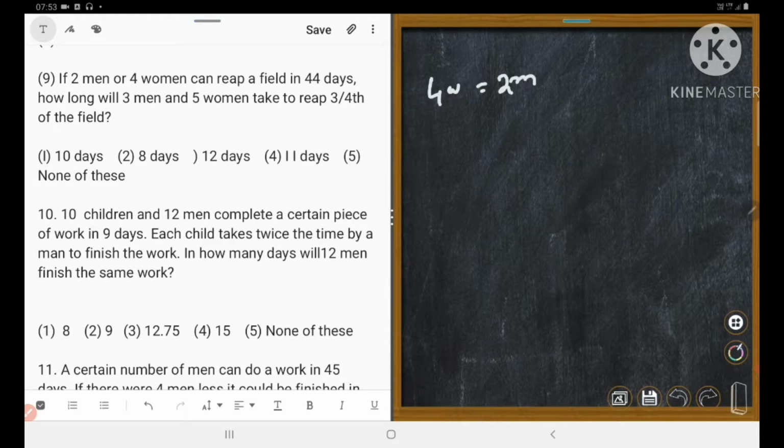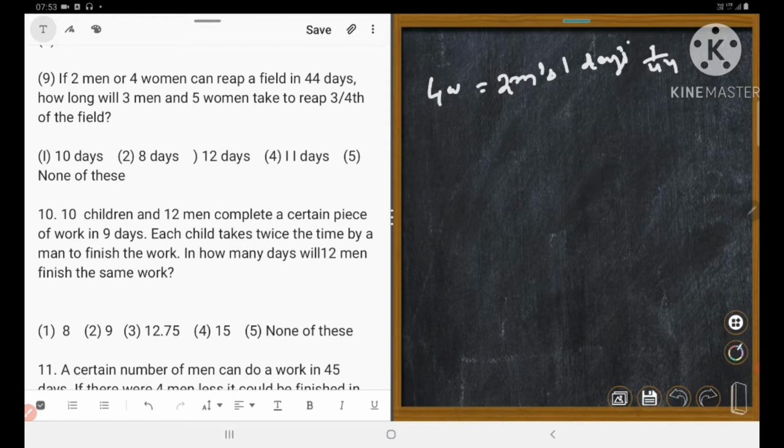Could you understand? So 1 day's work is equal to how many?